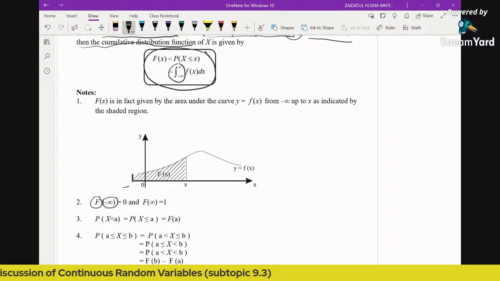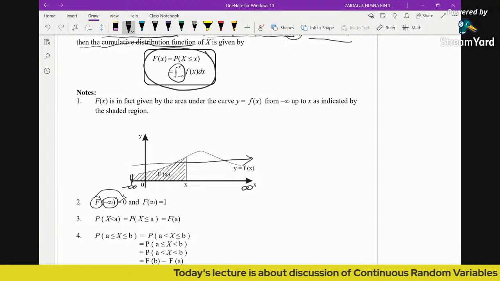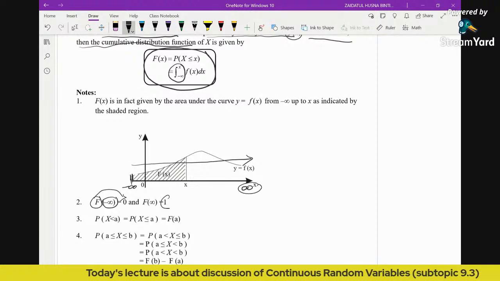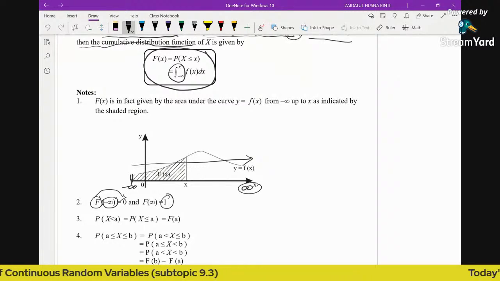So this is negative infinity, right? And this is infinity. So in the beginning, you can see that the cumulative probability is 0, and throughout the number line, you get the total until infinity. So you know that the total area is going to be 1. Okay, and again for continuous, the equal sign does not really matter.